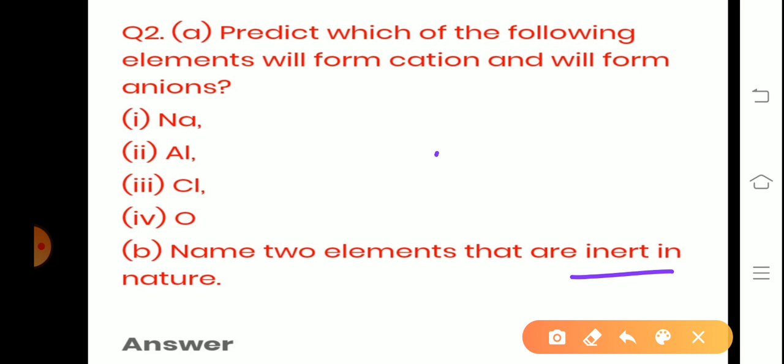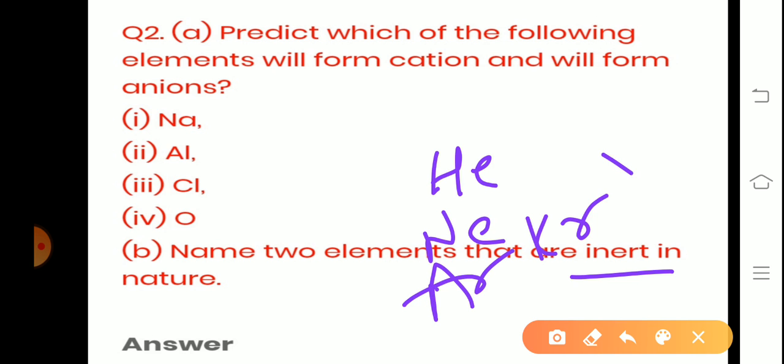They are helium, neon, argon, krypton, xenon, radon. These are all the examples for inert gases or noble gases. They are very inert in nature, nothing but they are stable. Okay, they don't follow chemical change or chemical reactions.